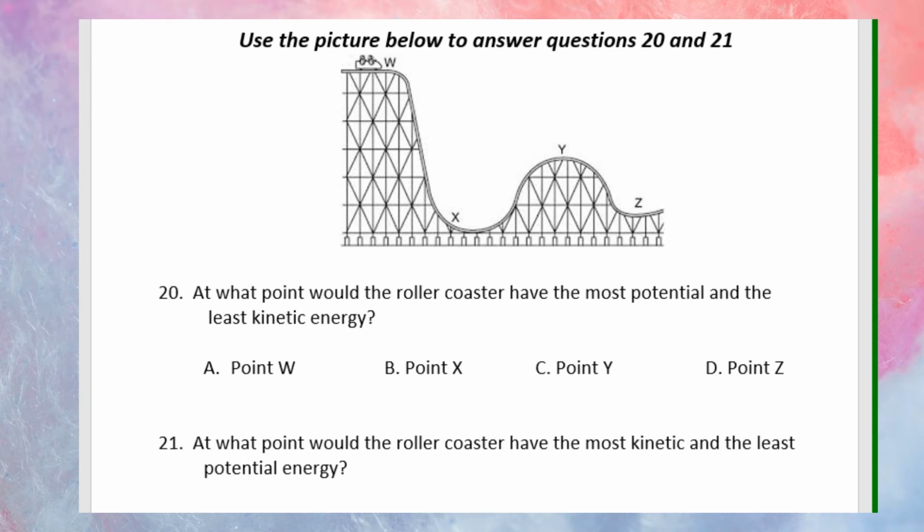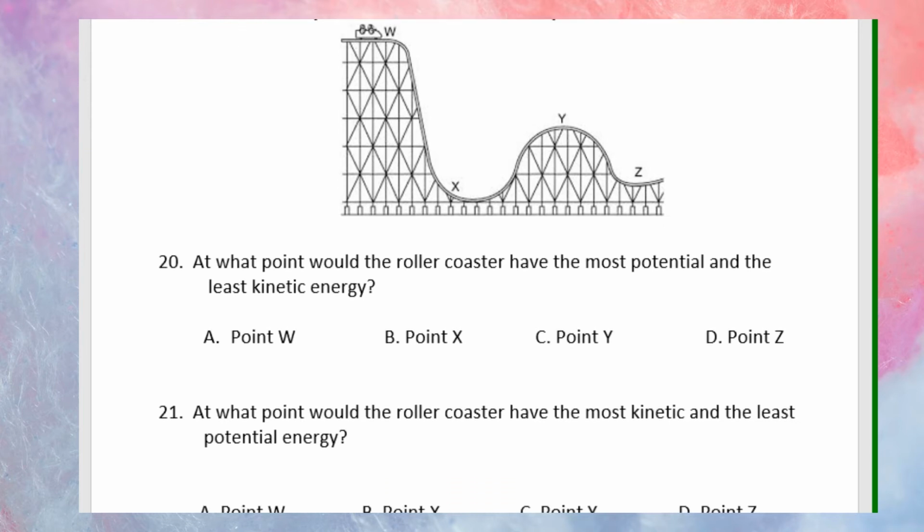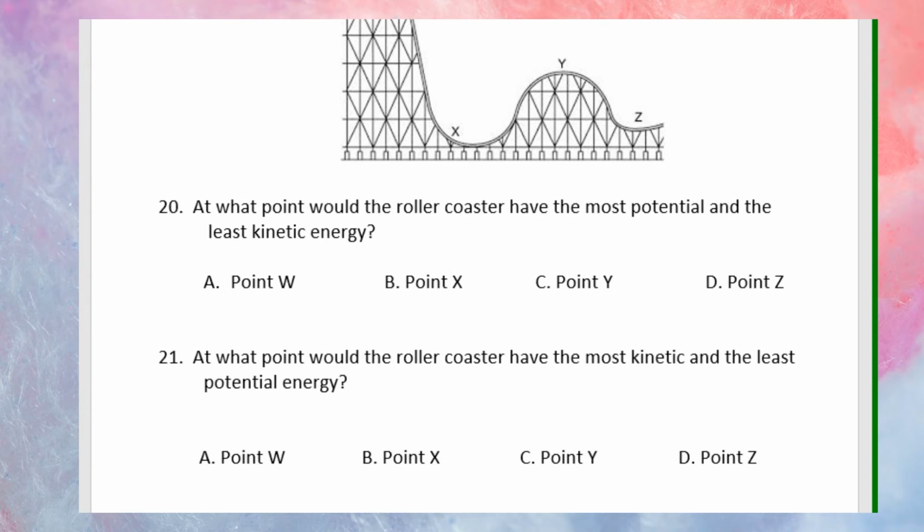21. At what point would the roller coaster have the most kinetic and the least potential energy? A, point W, B, point X, C, point Y, D, point Z.